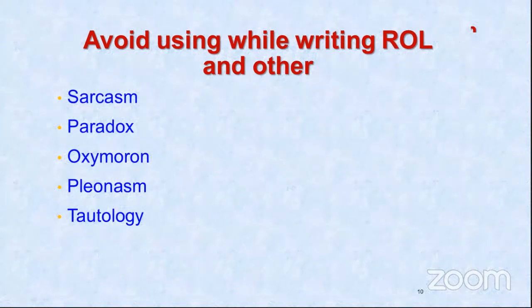Especially, you cannot say that the other author's work is not good enough or sufficient enough to confirm a particular hypothesis. That is the belief of Mr. X. You have to mention your own belief, your own confirmation, and your own support for the statements related to a particular hypothesis or an objective. So try to avoid all this while writing a review of literature, and any kind of academic writing.